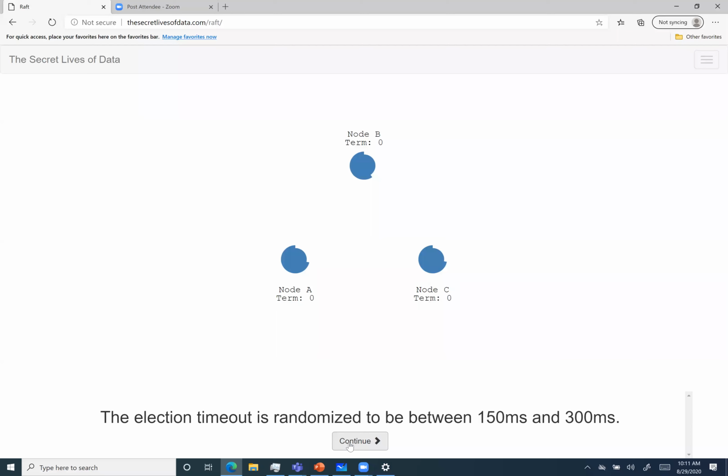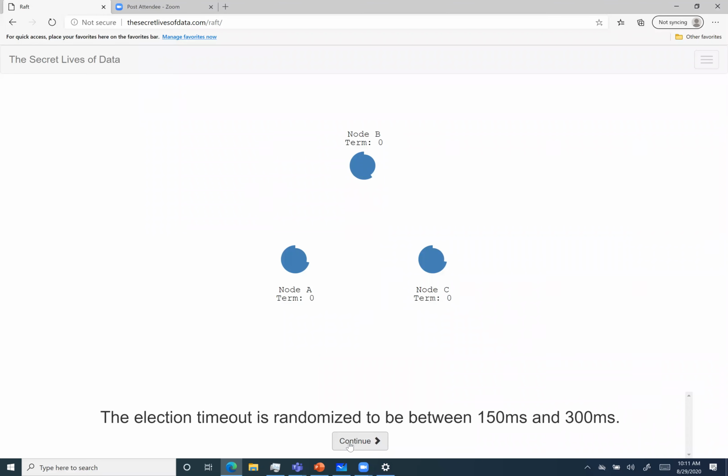I think this is before, when the leader crashes and the other nodes try to become the leader, and they wait for this timeout. So now they have not heard back from the leader, and now there is a different timeout to become a candidate. The example here is 150 milliseconds to 300.